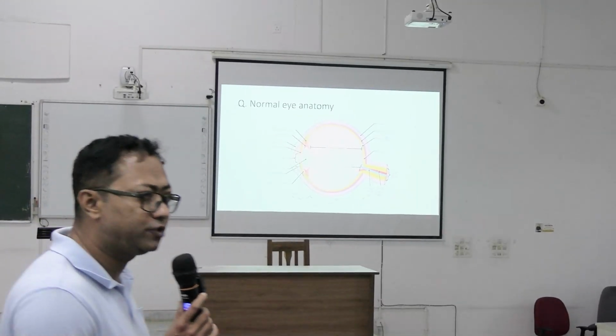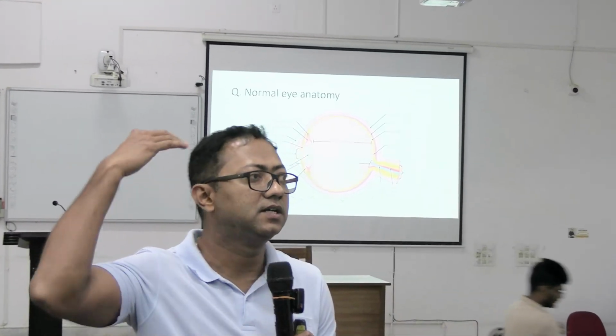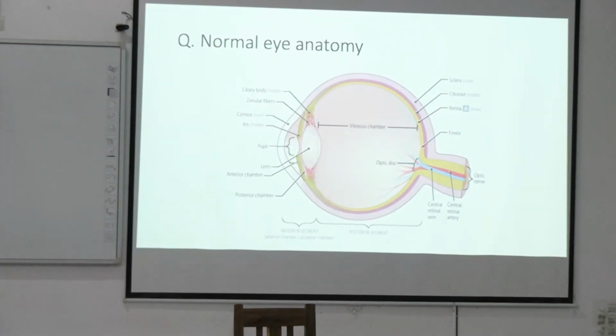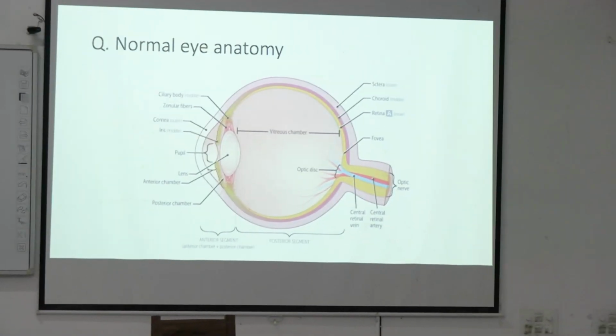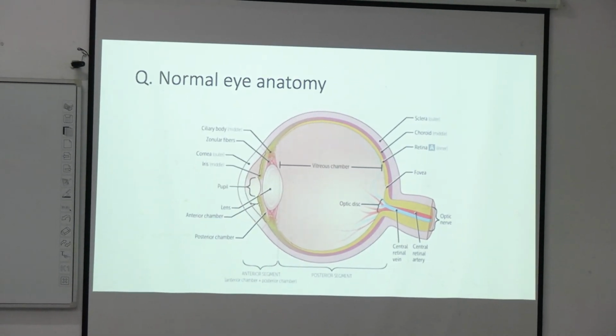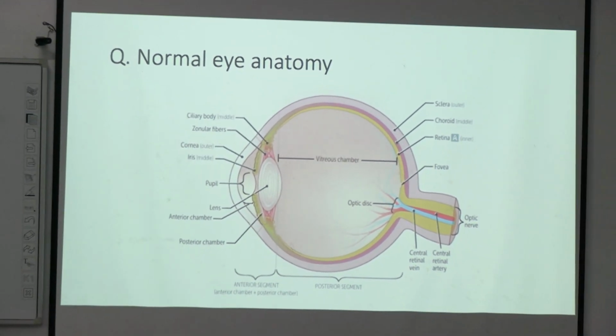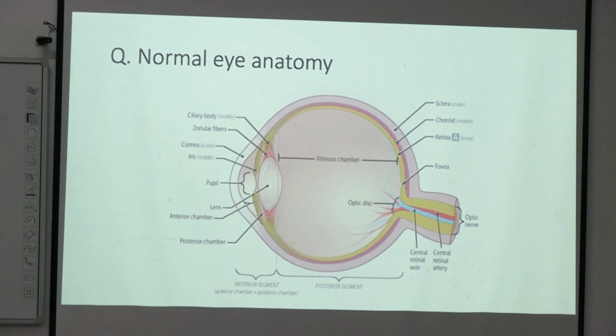Okay, so first, what are the things you need to know? First, write it down. What are the things you need to know for your physiology of vision? Number one, the normal eyeball structure. That will be discussed in your anatomy as well, so we are not going into details about the normal anatomy of the eyeball. We will just see the major things, right? So normal eye anatomy.